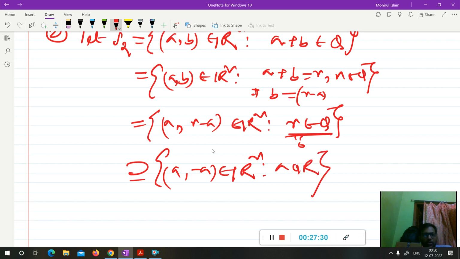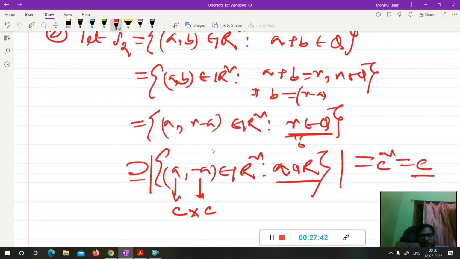Now this kind of real number, this is an uncountable choice. So the total cardinality of this set will be C square, and C square is nothing but continuum. So this set contains this set. The cardinality of S2 must be greater than or equal to this set's cardinality, because S2 contains this set.